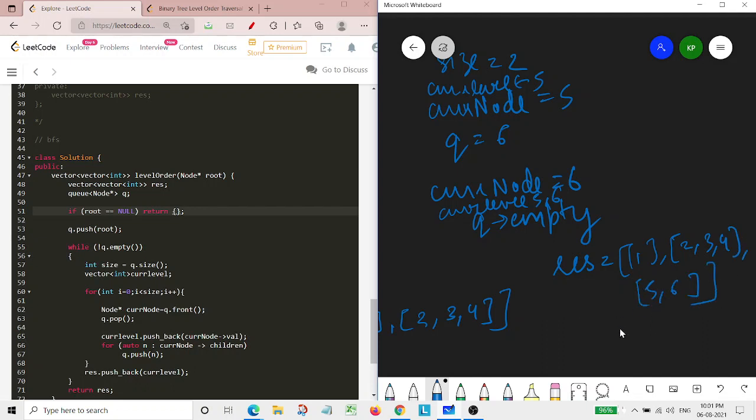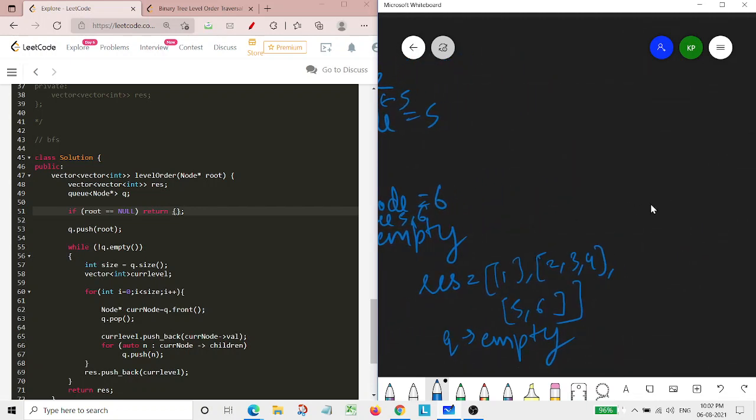So this will be there. Now our queue has become empty, so it won't enter the while loop. And as it won't be entering the while loop, now our result would simply be returned. So this will be our answer for this algorithm.